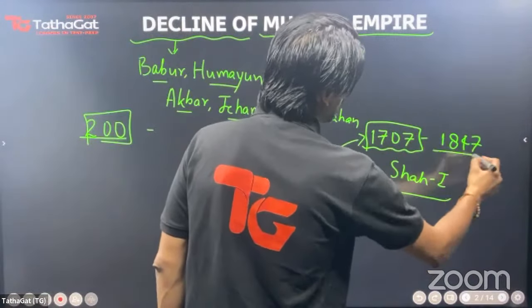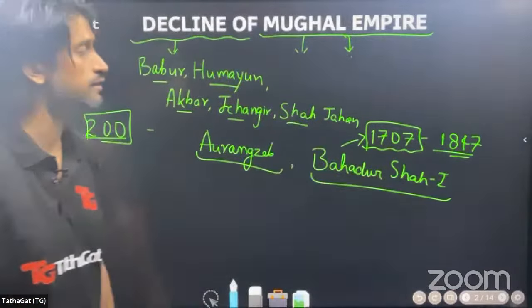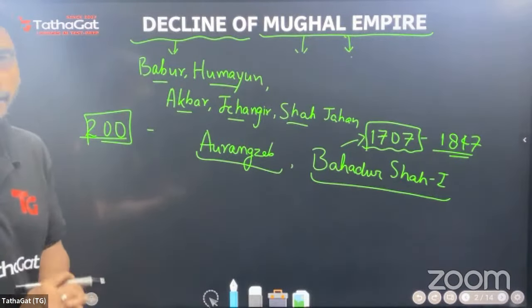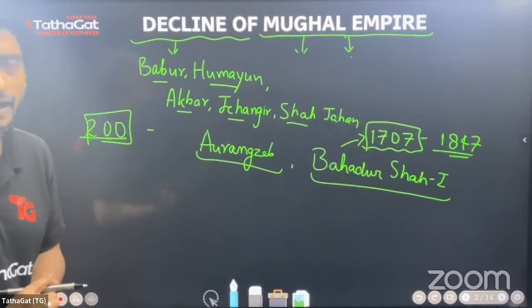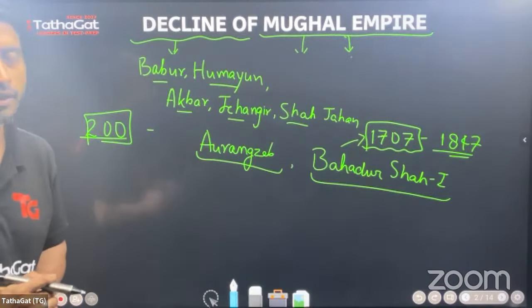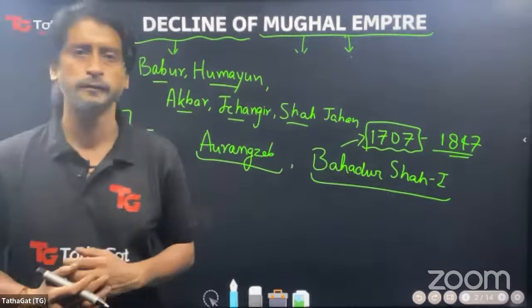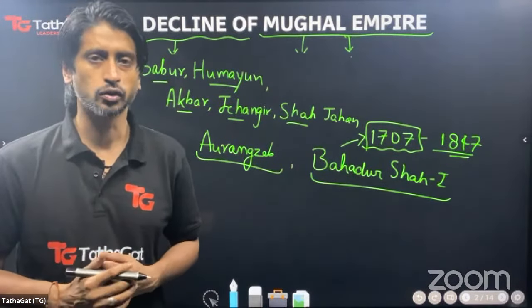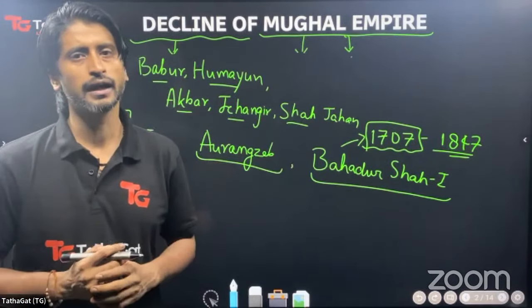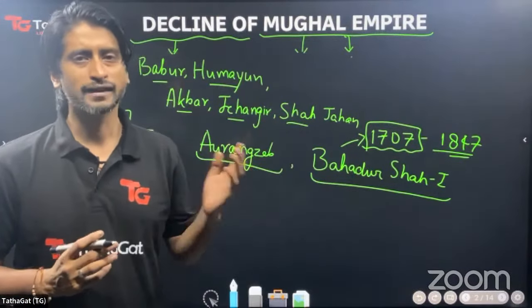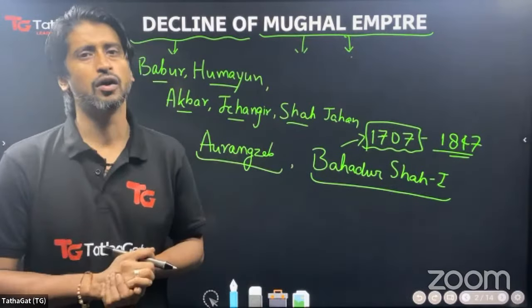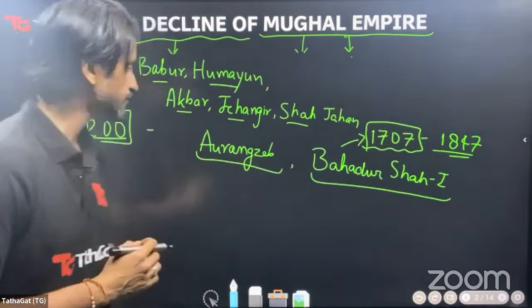So almost 140 years, even after the beginning of decline, the Mughal Empire did remain, although towards its fag end, it was an empire only in name, because the empire, so to say, was only a farcical term attached to the Mughal Empire, and it did not remain in any substantial terms. The extent of Bahadur Shah Zafar's empire only extended to a small part of Delhi and not beyond that.